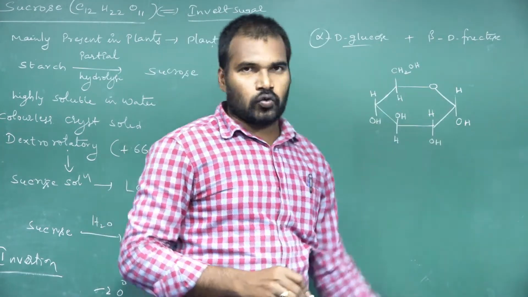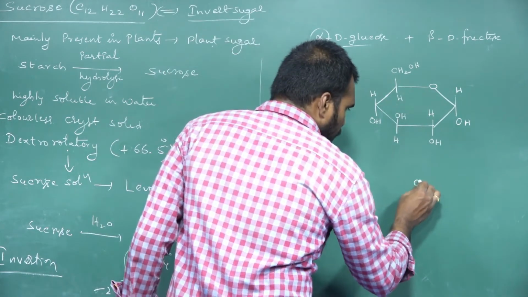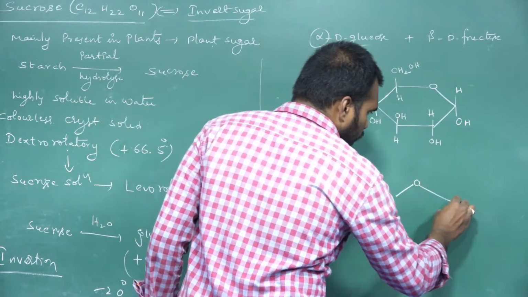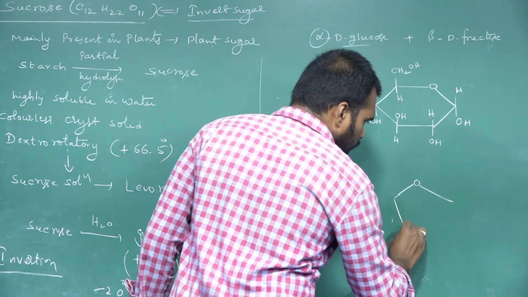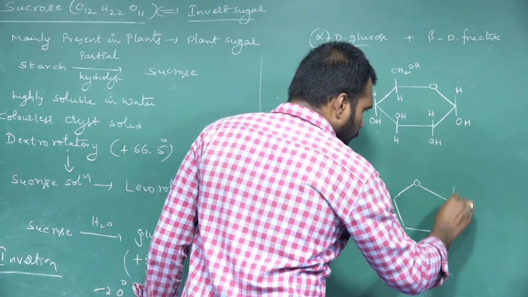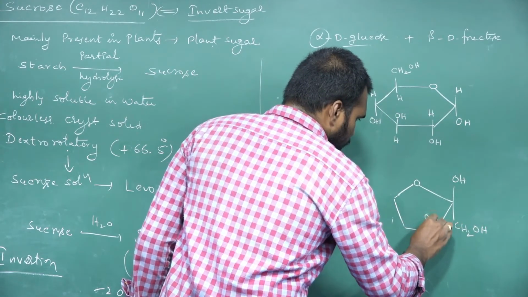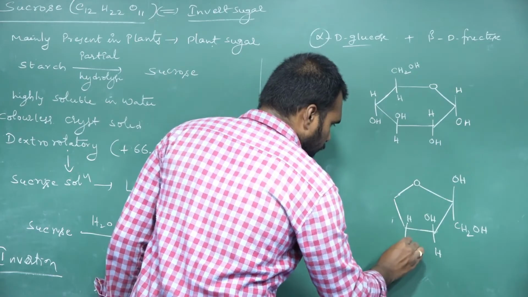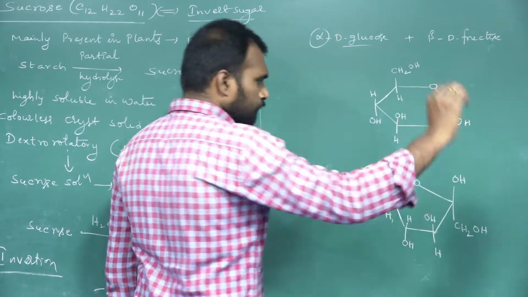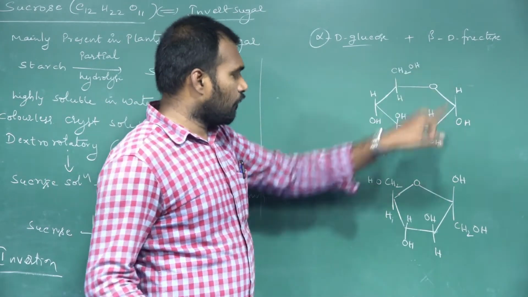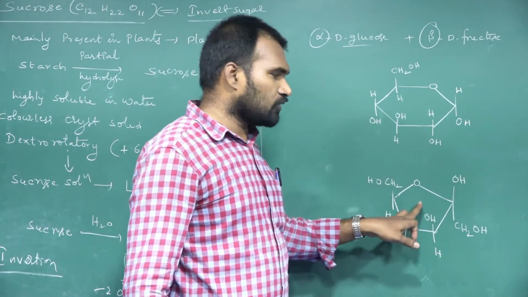Next, beta D fructose. Beta means the OH group is above. Fructose is a furanose ring form, with OH and CH2OH. So this is beta D fructose, beta form. This is the alpha form and this is the beta form.